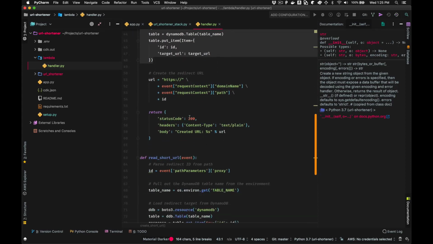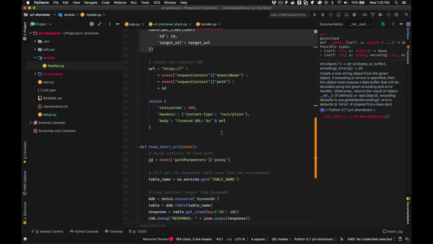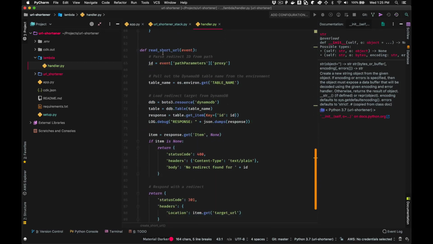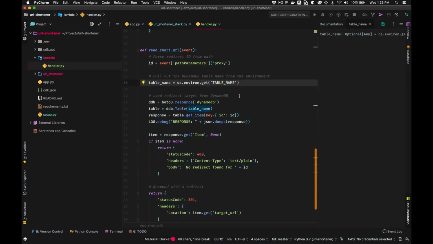And then we're just going to return a 200 response in this case and pass that URL back to the user to use. If this was a request to retrieve a short URL, we're going to do something very similar. Again, we're going to pull the table name out of the environment. Then we're going to use the AWS SDK for Python to read that ID from the DynamoDB table.